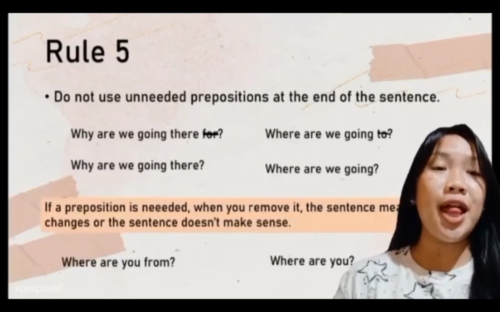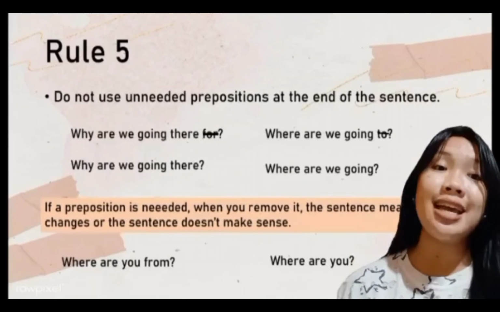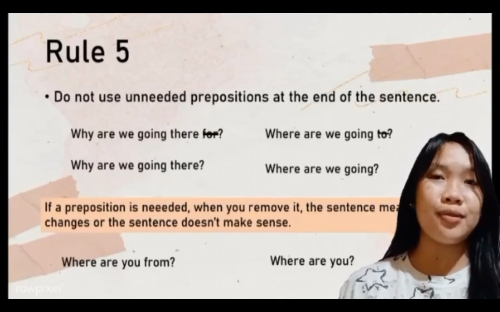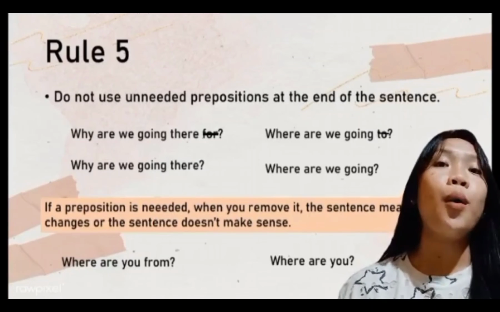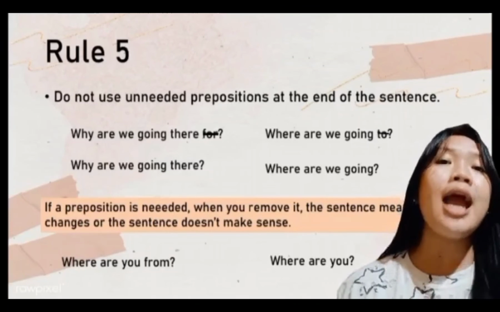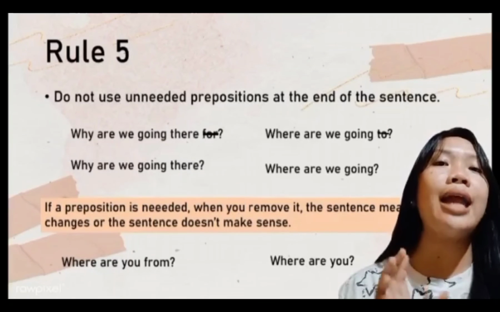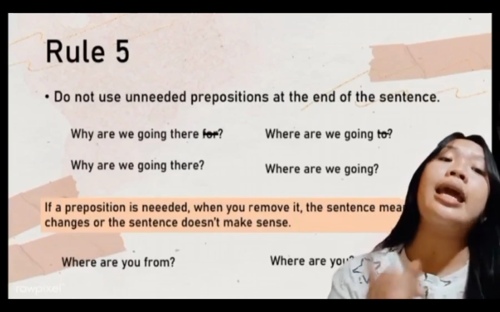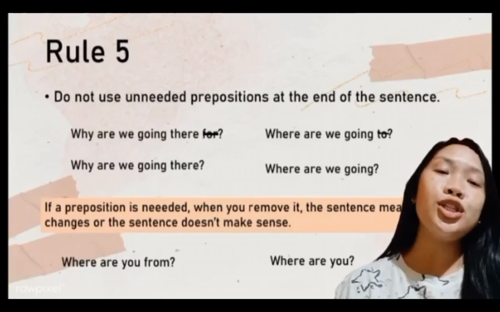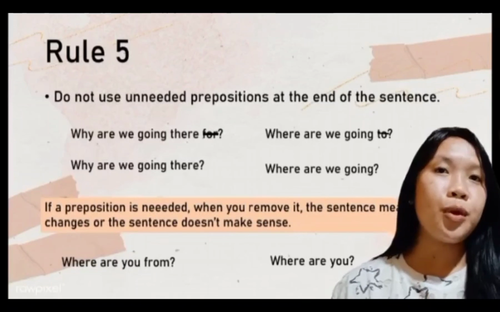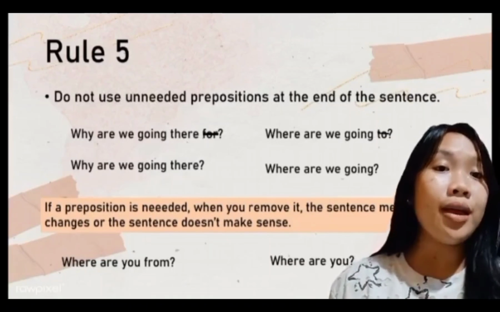Lastly, for rule number 5: do not use unneeded prepositions at the end of the sentence. We have some examples. Why are we going there for? Our word for is an unneeded preposition at the end of the sentence. So we should correct that sentence: we remove the word for and say, why are we going there?